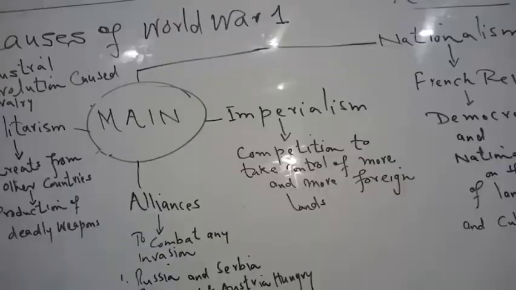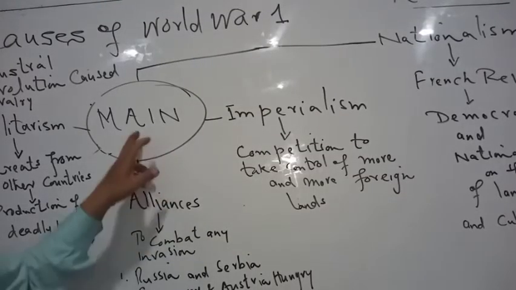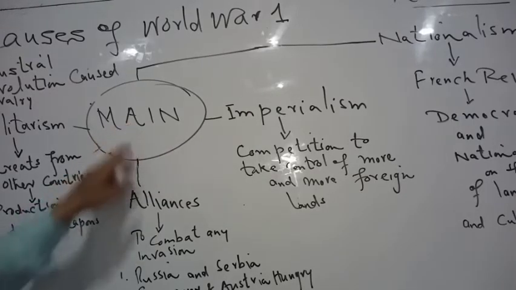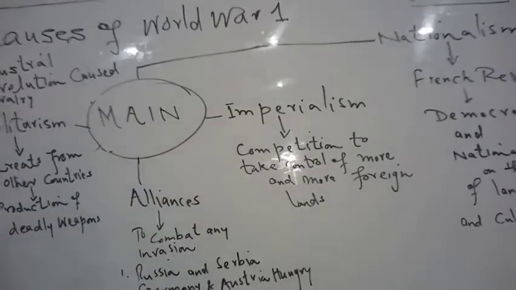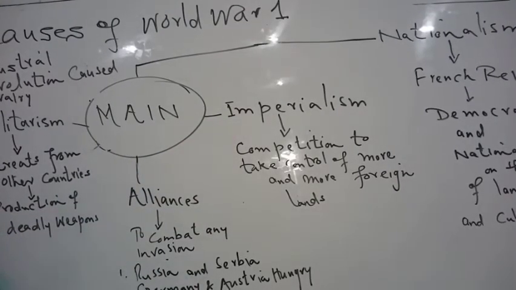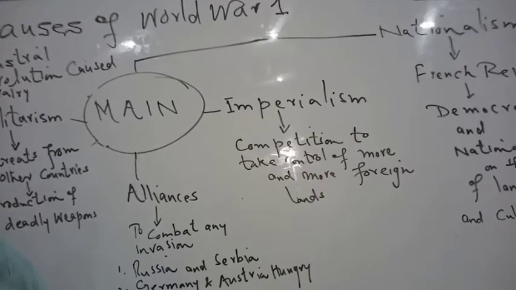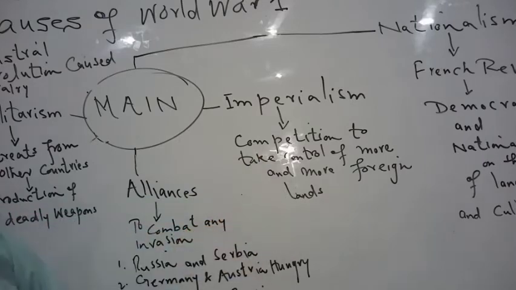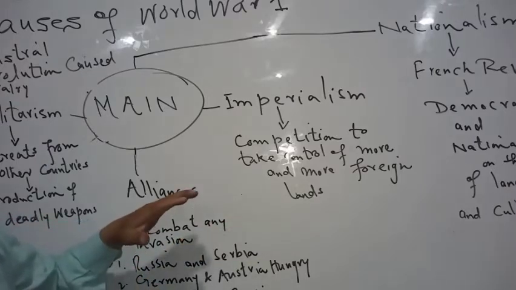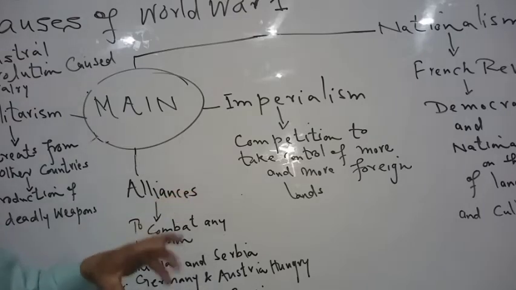Okay, now another reason is this word: M for militarism, A for alliances, which we studied, and this I for imperialism. Imperialism: every European nation wanted to build its imperial power across the whole world, and a competition started to take control of more and more foreign lands for their trade. This competition and their imperialism through the whole world led to World War I.